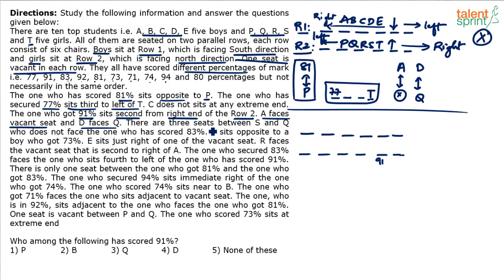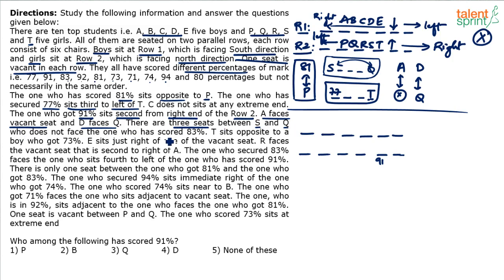Next, there are 3 seats between S and Q. So S dash dash dash Q. Again, important point to be noted here is it can be S dash dash dash Q or Q dash dash dash S. These two can be interchanged because all that is known to us is that there are 3 seats between S and Q. But what is the order of S and Q is not known. That is the reason we have put this arrow here. These two are interchangeable.